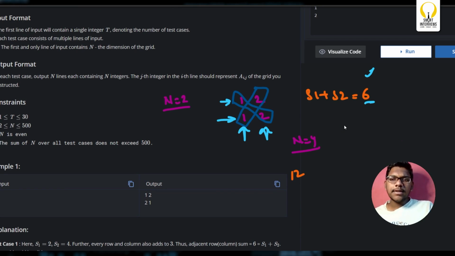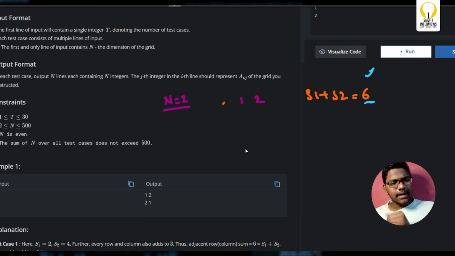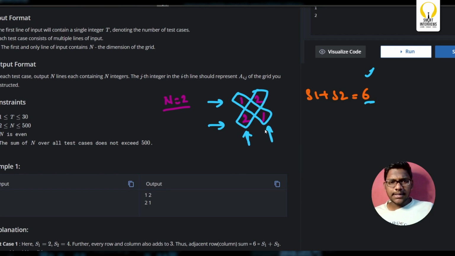Now just observe the output pattern that he gave. 1 2 is the same that we got. And in the next row, what did he write? He just reversed the first row. Now we'll find S1 and S2. S1 and S2 are 2 plus 4, which is 6. Now what is the row wise sum? 3 plus 3, 6, matching. What is the column wise sum? 3 plus 3, 6, matching. So this way he wrote.